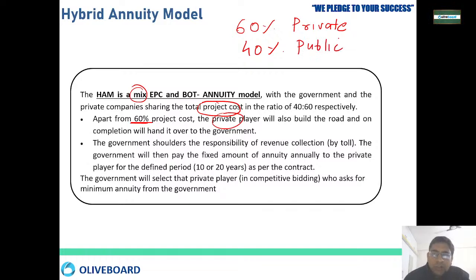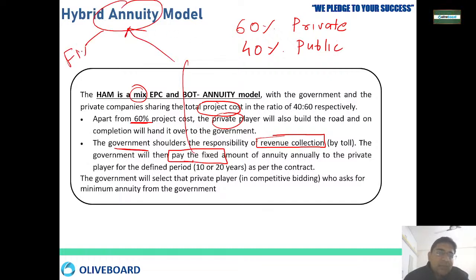Okay, so normally this project is being utilized for building roads and various greenfield projects, and government has been given the task for revenue collection. Whenever you have a toll, the government has been given the task of toll collection. Then every year government pays a fixed amount. Whenever we are talking about paying a fixed amount, that is called annuity. Annuity means providing somebody with a fixed amount.